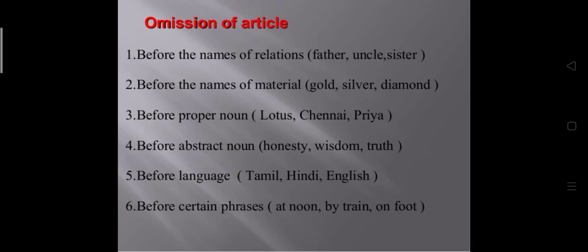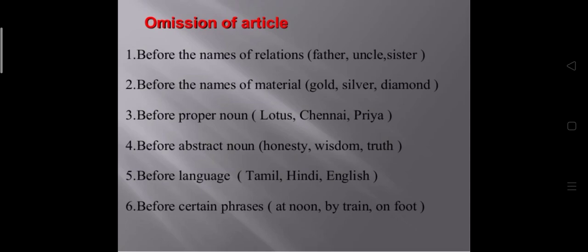However, the article the is not used, or articles are missing, before the names of relations like father, uncle, sister. We are not going to use any article before the names of these relations. Before the names of materials like gold, silver, diamond, we are not going to say a gold, a silver, a diamond. No, this is incorrect. Gold, silver and diamond: the article will be omitted before these words.